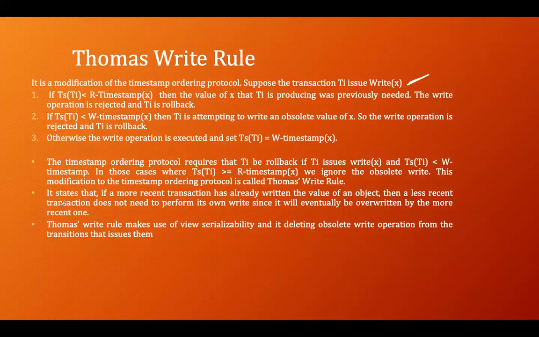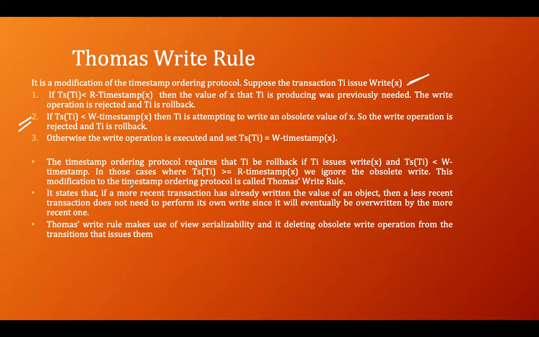Now, where has the modification been done by Thomas? Thomas says that the timestamp ordering protocol requires that TI be rolled back if TI issues a write request and this condition holds, which is the second one: timestamp of TI is less than the write timestamp. In those cases where the timestamp of TI is greater than or equal to the read timestamp, we ignore the obsolete write.